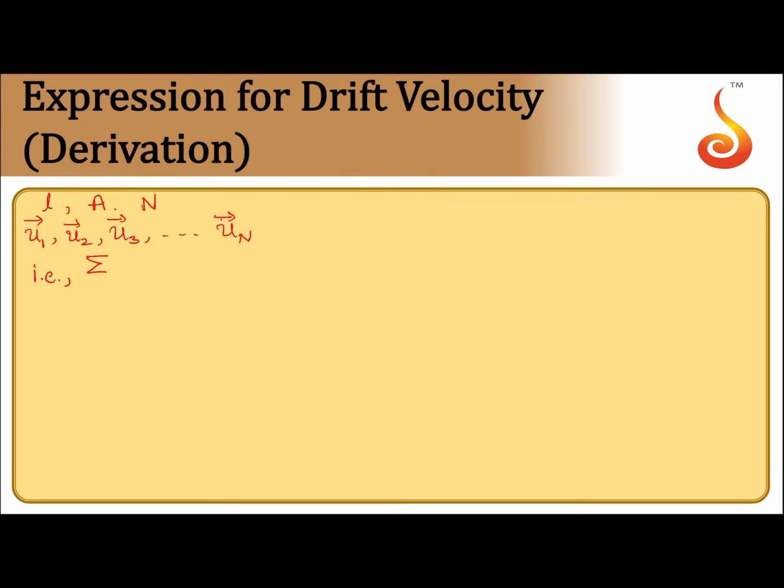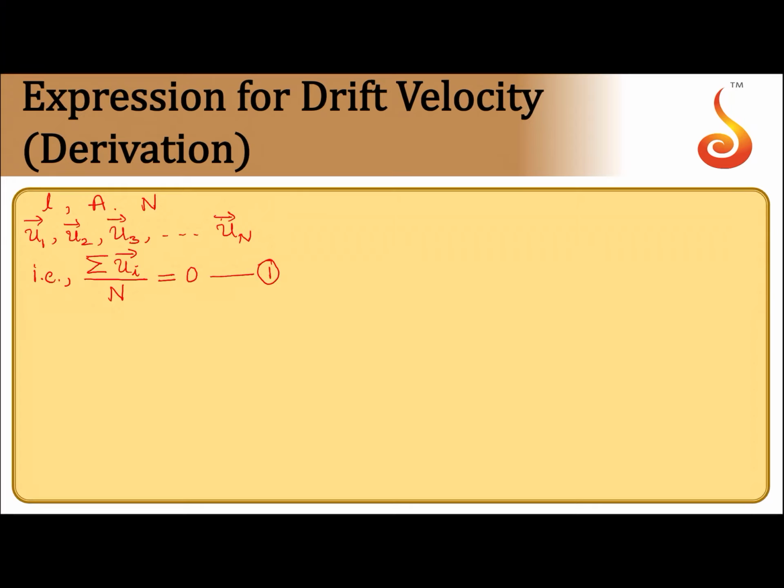You can write this in mathematical form as summation ui divided by n. This gives the vector sum of all the velocities divided by n. This is the average velocity in the absence of electric field, that is equal to 0. Let us call this equation 1. In the absence of electric field, they have velocities u1, u2, u3 up to un. They do not have any preferred direction, that is why summation ui divided by n, the initial average velocity, becomes 0.